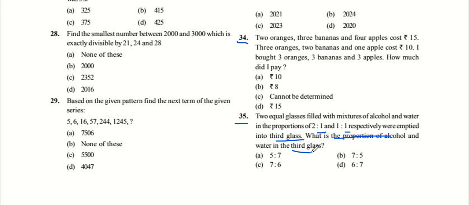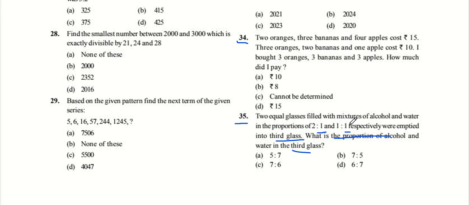You make equal quantity, meaning equal capacity, of those glasses. For example, 2 plus 1 is equal to 3, and 1 plus 1 is equal to 2. What do we do? We will multiply the first glass by 2 and the second glass by 3.